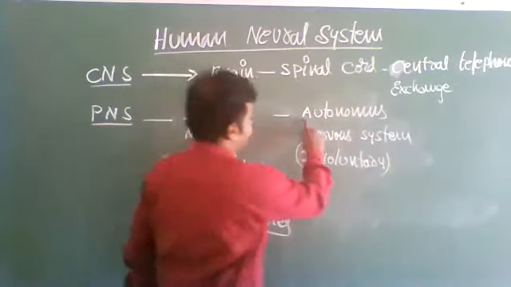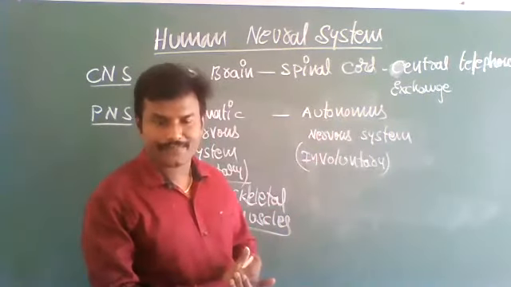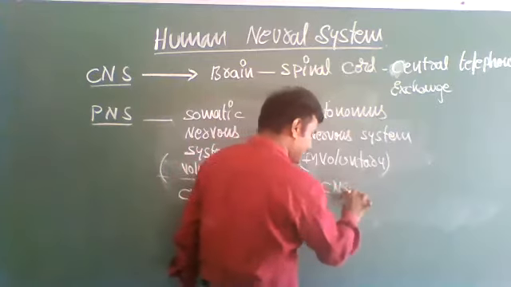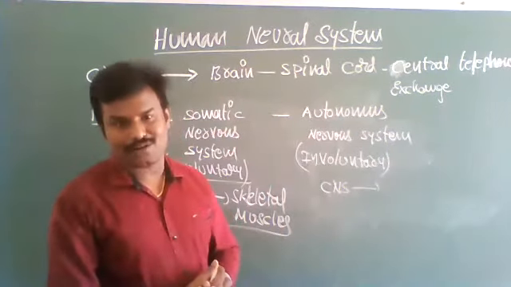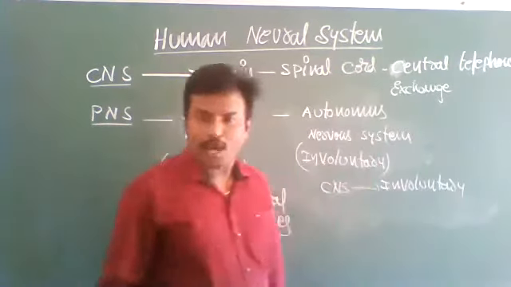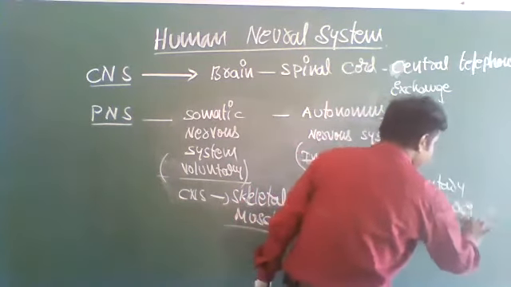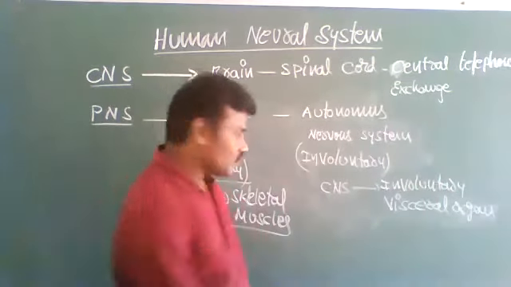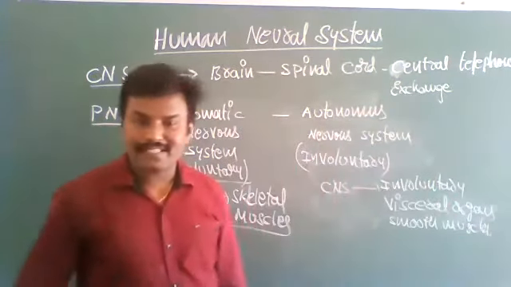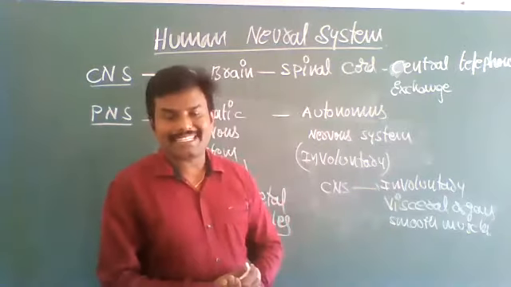Next, the autonomous nervous system. The somatic system relays impulses from the central nervous system to the skeletal muscles, whereas the autonomous nervous system sends impulses from the central nervous system to the involuntary organs, or visceral organs.